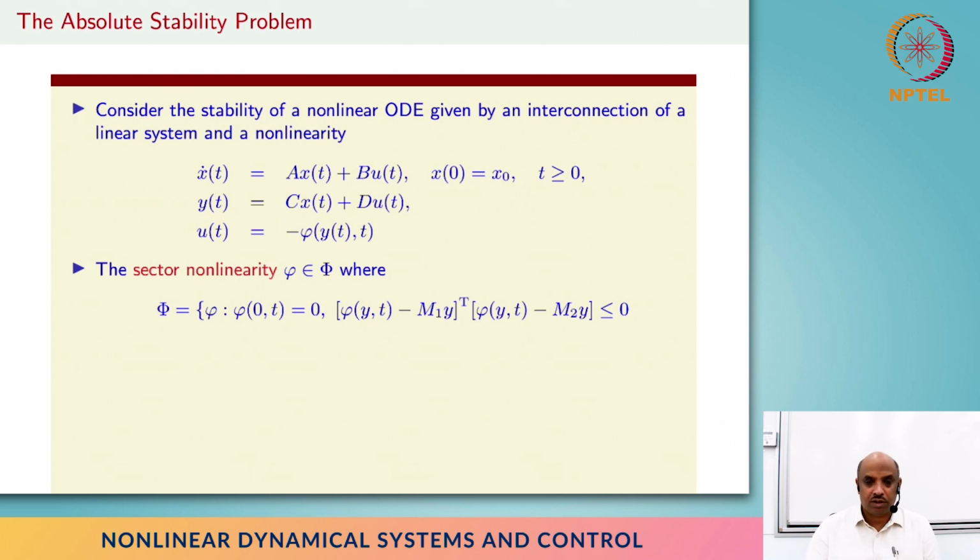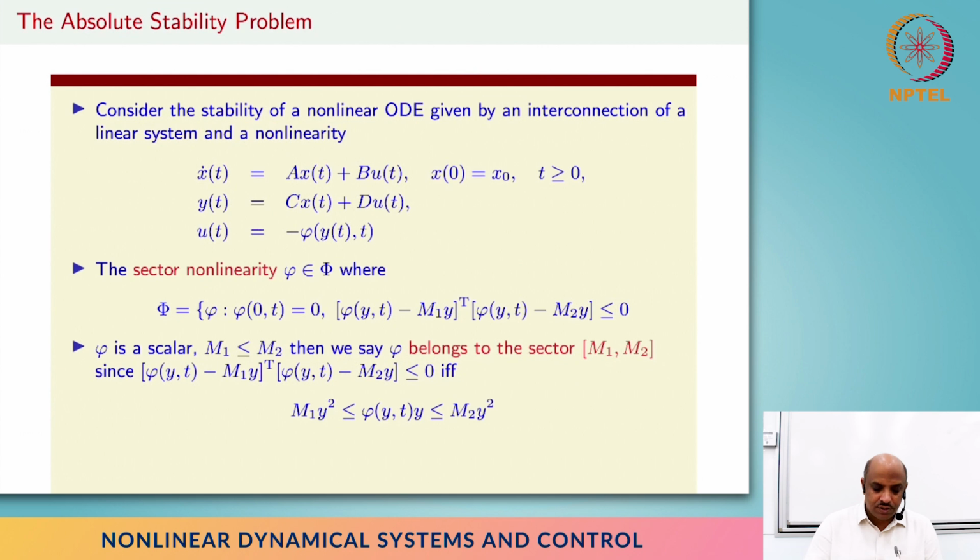So what can we assume about this particular nonlinearity? We assume that it's a sector nonlinearity, and I'll show in a picture in a second what that looks like. So if we just look at the mathematics, if psi is a scalar and m1 and m2 happen to be two numbers that are ordered like this, then we say that psi belongs to the sector [m1, m2], and we can show that this inequality is the same as these two inequalities here, right?